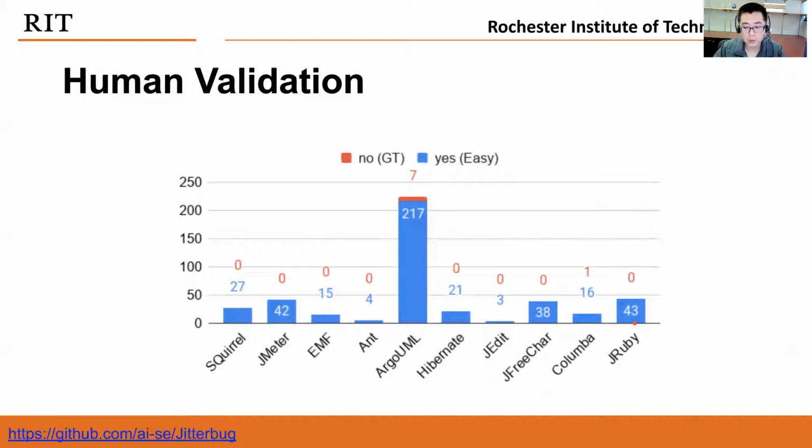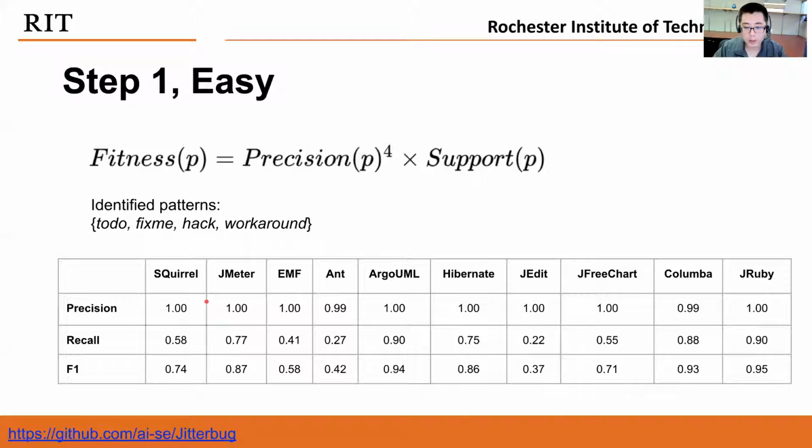Among the more than 300 verified code comments, most of those should actually belong to SATDs. Only 8 of these are not, right? So that means most of these code comments were wrongly labeled in the original dataset by some human experts, but they were correctly predicted by these patterns. So then we change those labels and apply these 4 patterns again.